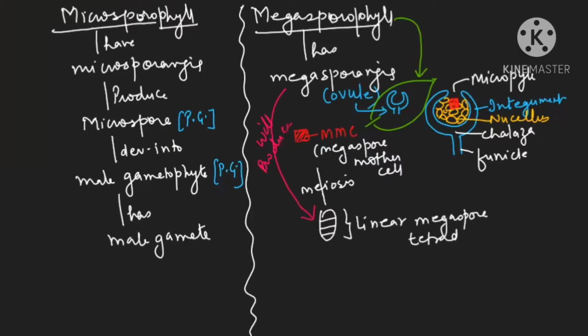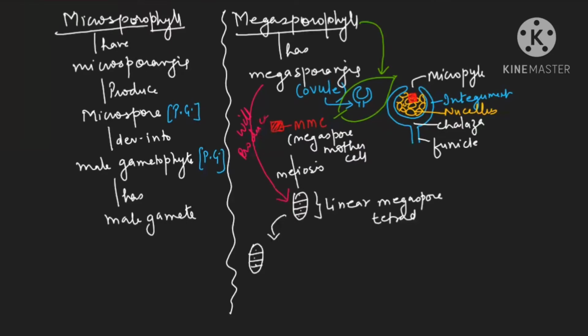Now, out of these megaspores, what will happen? The upper three will degenerate, only one will be functional. So let me draw it this way. These are the four megaspores. The upper three will degenerate and only the lower will be functional.